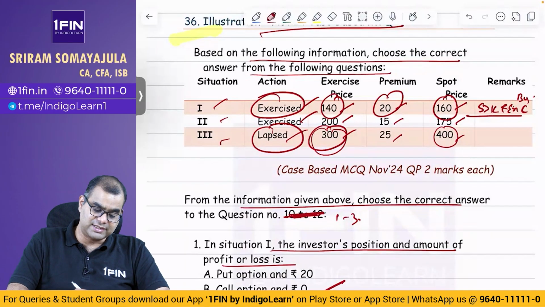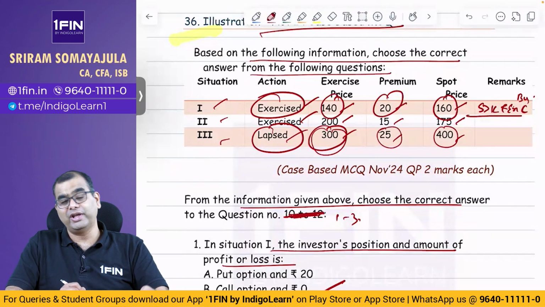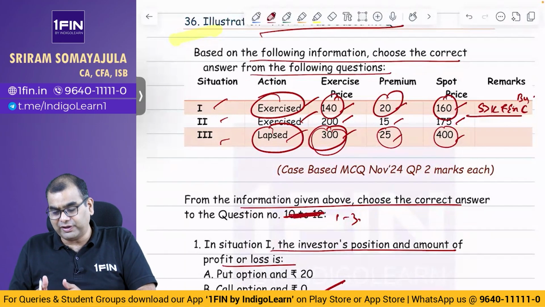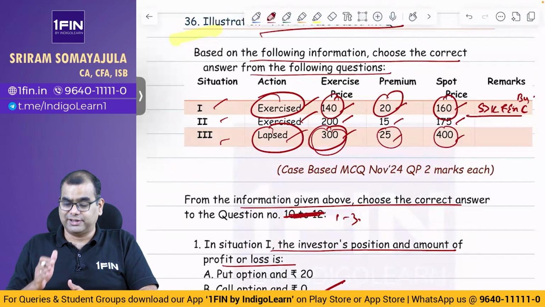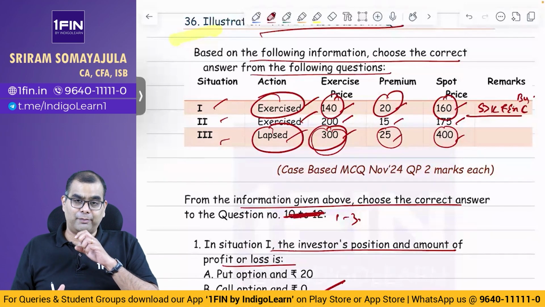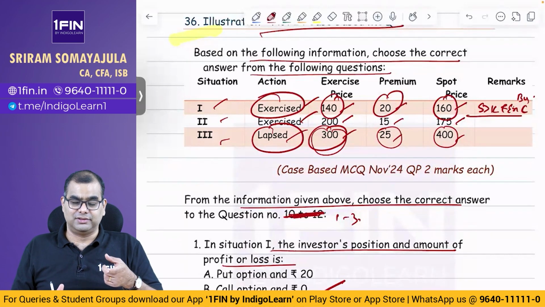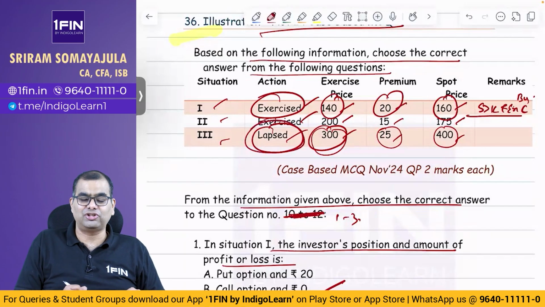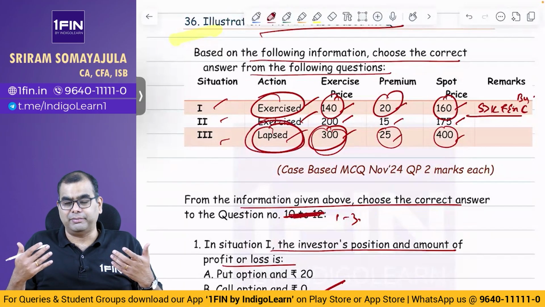Because the put holder did not exercise, he lost money. How much? He would have lost the premium. Would he have made any other loss on the contract itself? See, as far as the buyer is concerned, there is profit or 0. That is, your gross profit is either 0 or a positive number, and your net payoff is your gross payoff minus your premium. Correct? But for a seller, it is unlimited, right? For a seller, initially he will get money, subsequently he will actually incur loss. Correct? Now here, what does lapse mean? The buyer basically left his premium.